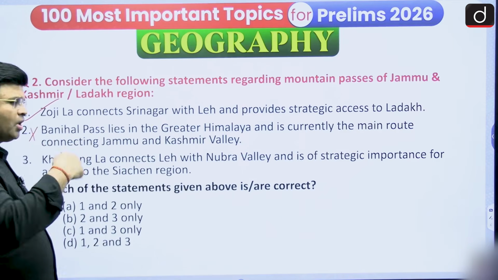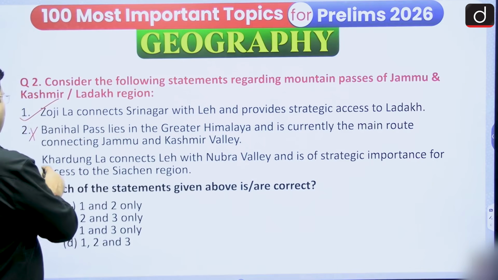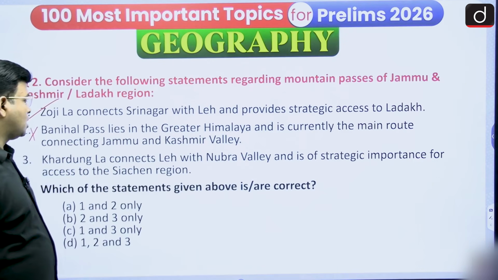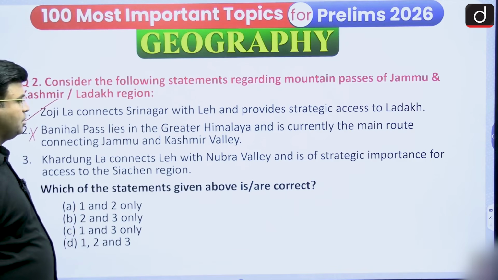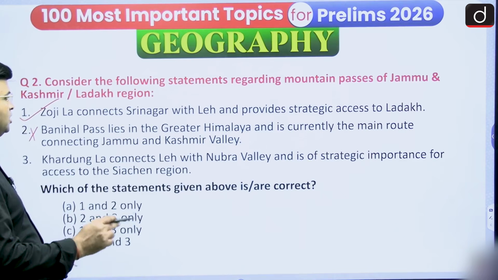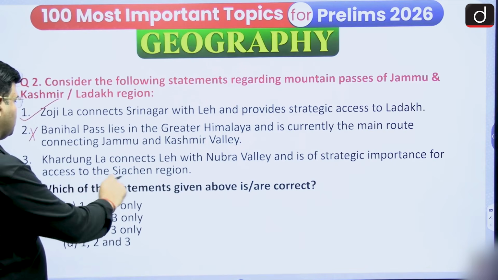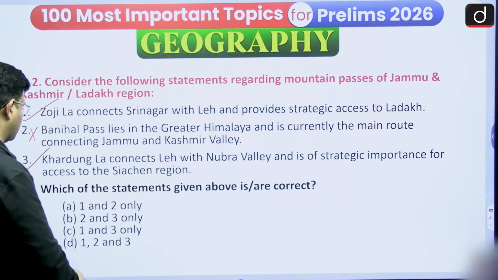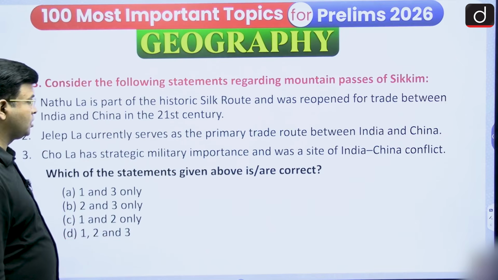It is not the main one; the Vahat tunnel has been created in this region and that has become the main route. Khardungla connects Leh with the Nubra Valley and is of strategic importance for access to the Siachen Glacier. Yes, this is correct. So option C, 1 and 3 only, is correct.